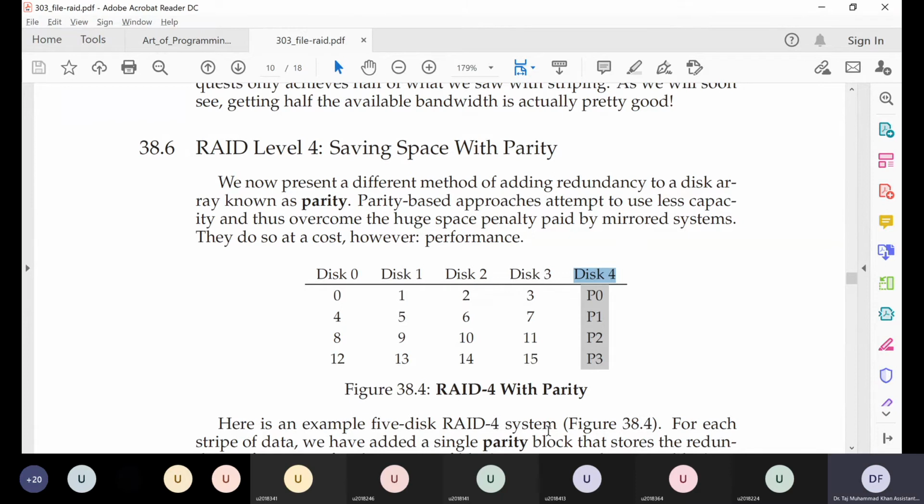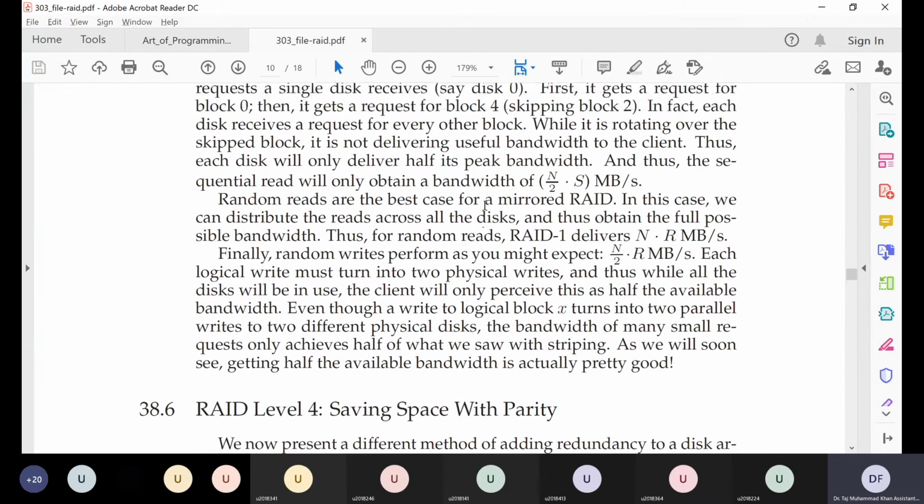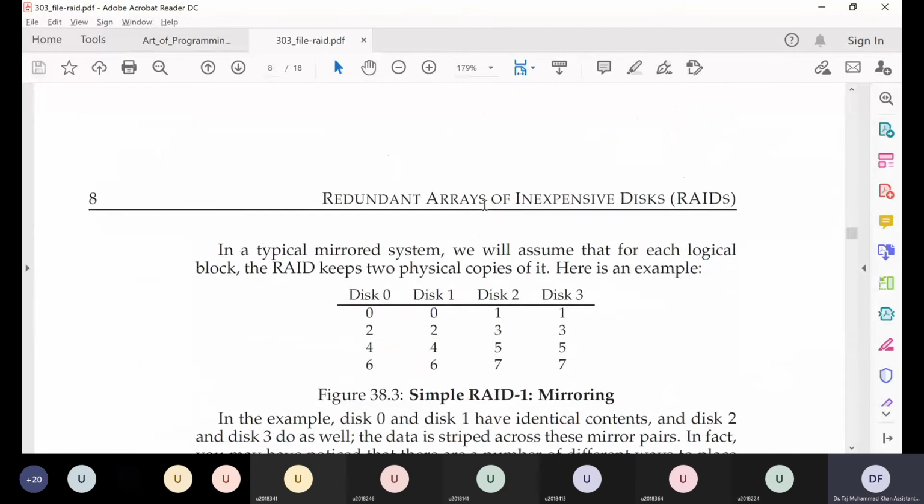In terms of capacity, a better measure would be whether 100% of our capacity is being used to store user data or not.